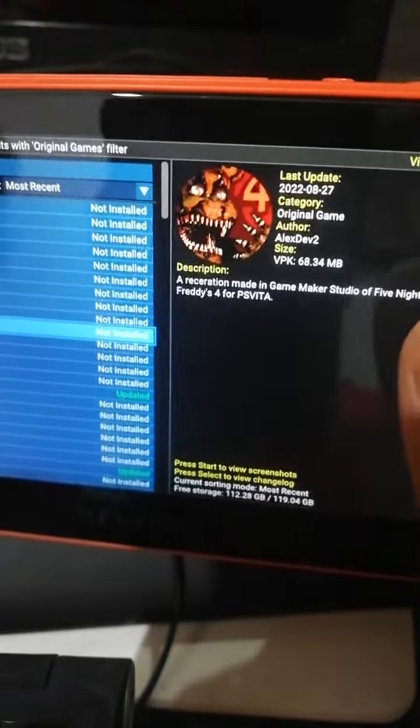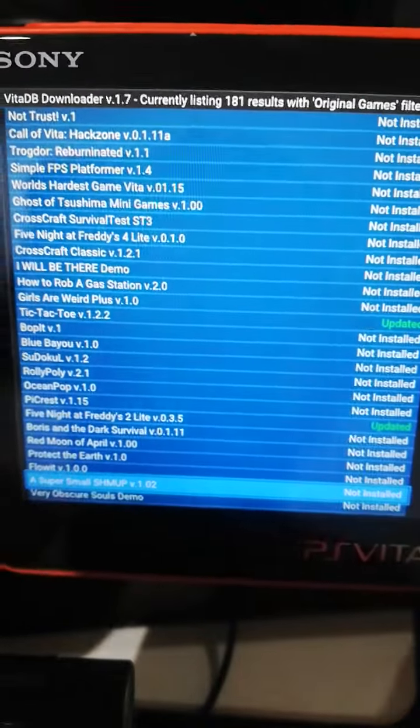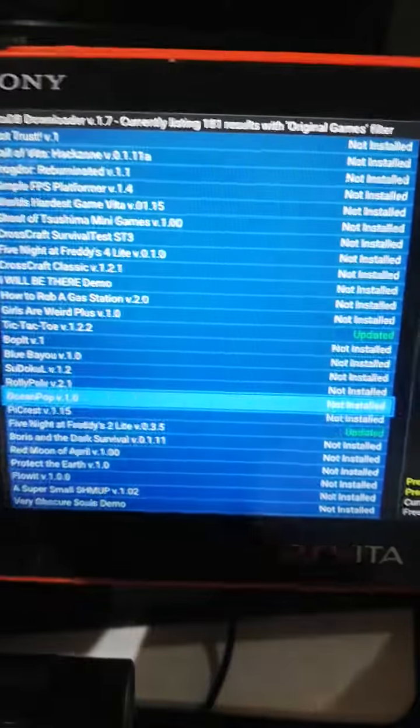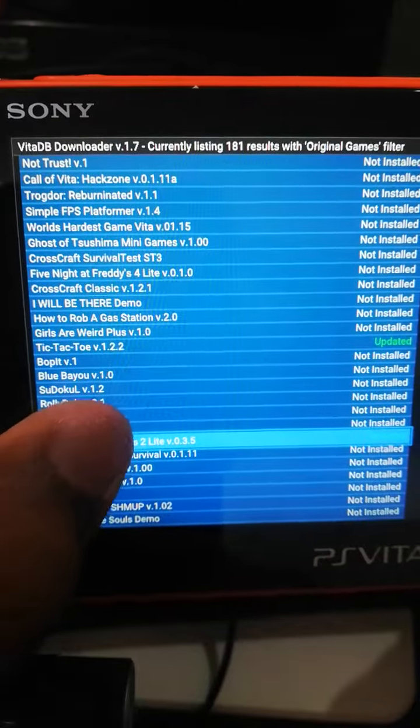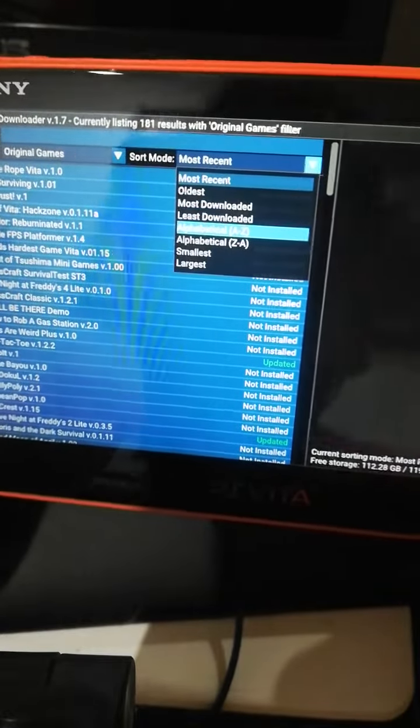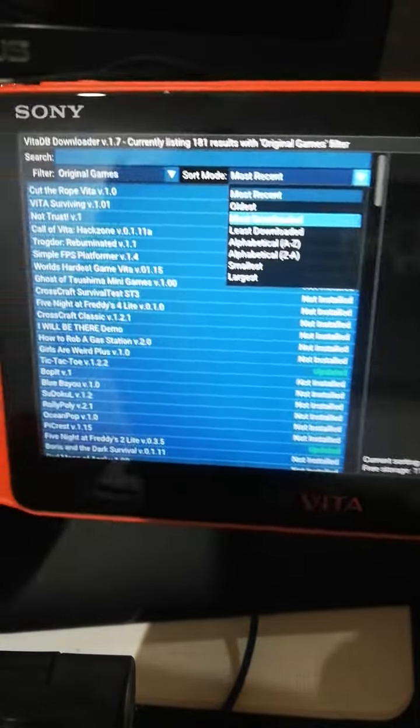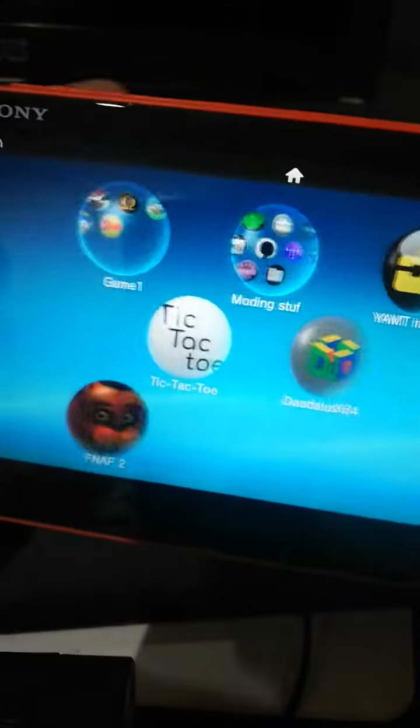Yeah, you have like Five Nights at Freddy's, like Freddy games, many games that you can play. Yeah, here's the Five Nights at Freddy's game and FNAF 2. So yeah, if you want to download any FNAF games, you can come to VitaDB and download it. I'm going to teach you how to download VitaDB.